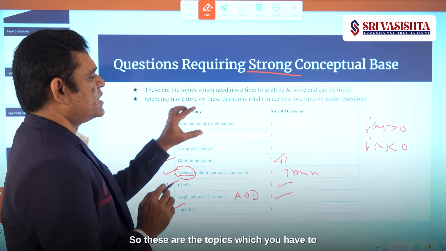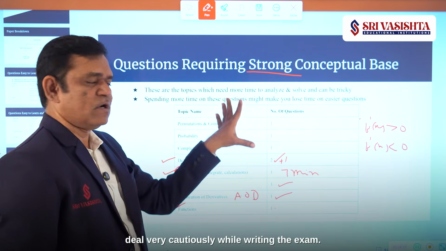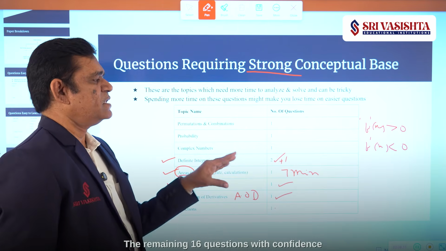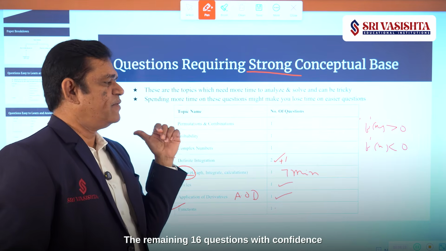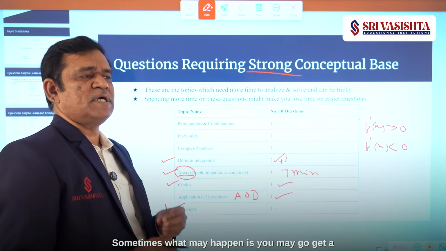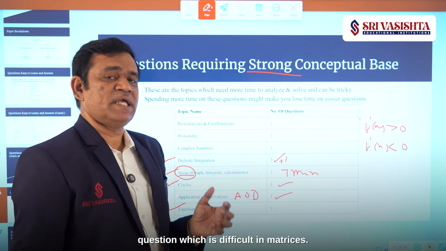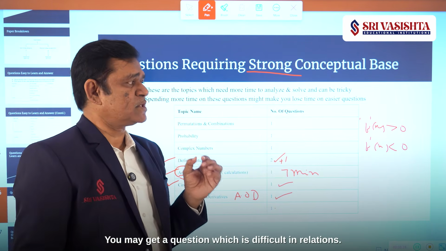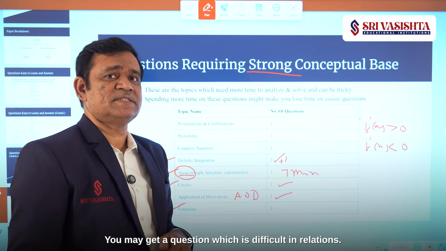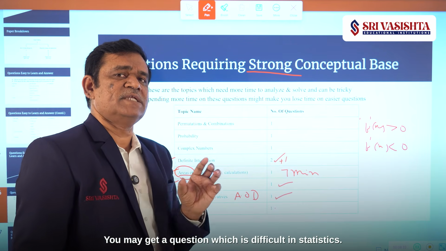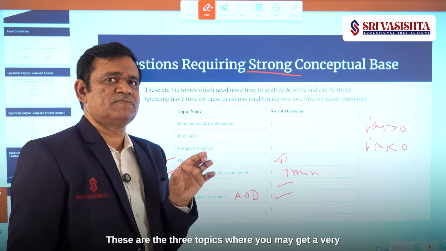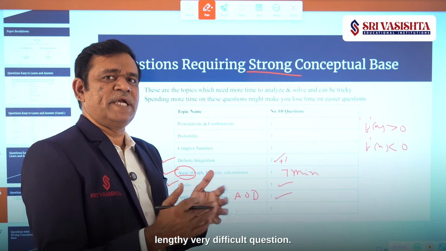So these are the topics which you have to deal with very cautiously while writing the exam. The remaining 16 questions you can solve with confidence. Sometimes you may get a question which is difficult in matrices, or in relations, or in statistics. These are the 3 topics where you may get a very lengthy, very difficult question.